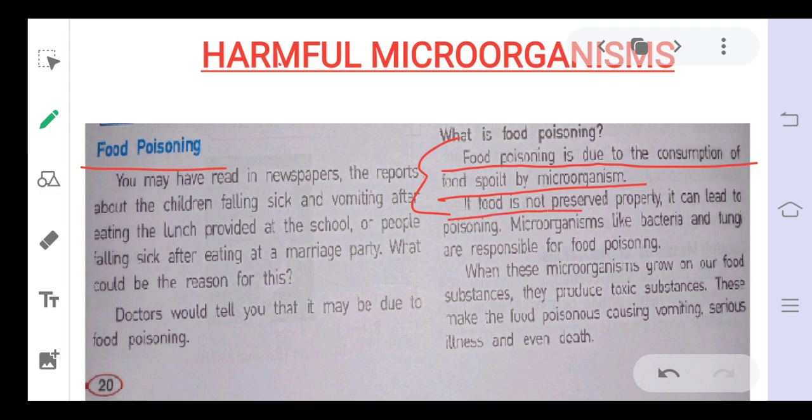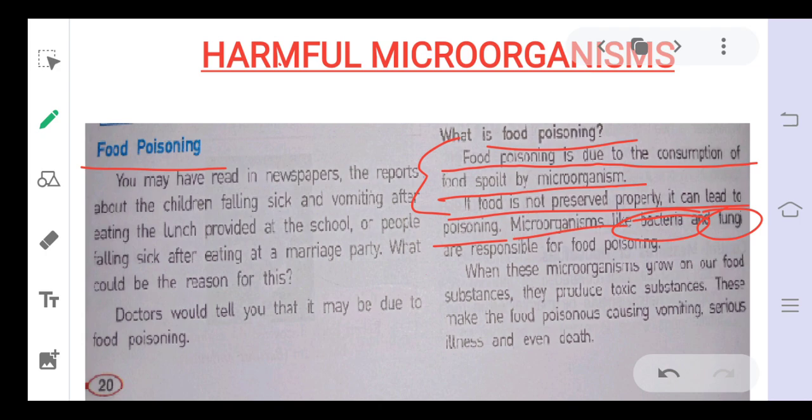If the food is not preserved properly, it leads to poisoning. Microorganisms like bacteria and fungi, these two groups, are responsible for the poisoning of the food. When we consume this type of food, we get sick, and this condition is called food poisoning.